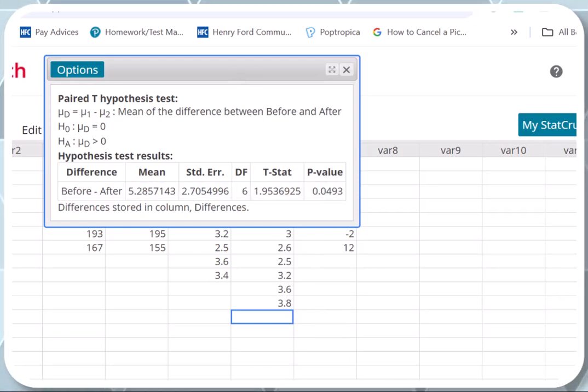So alpha, guys, is 1%. The p-value is bigger than 1%. And then you're going to fail to reject the null hypothesis. And if you fail to reject the null hypothesis, you cannot support the claim. So we're going to say there is not enough evidence at the 1% level of significance to support the claim that the diet program was effective in reducing weight.